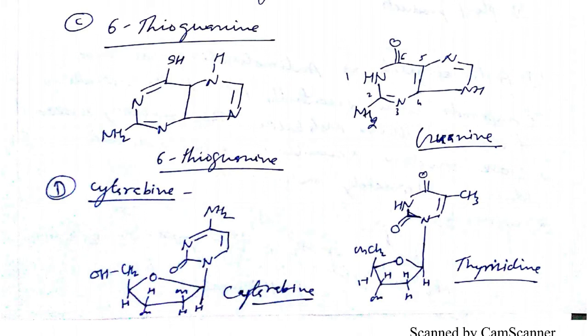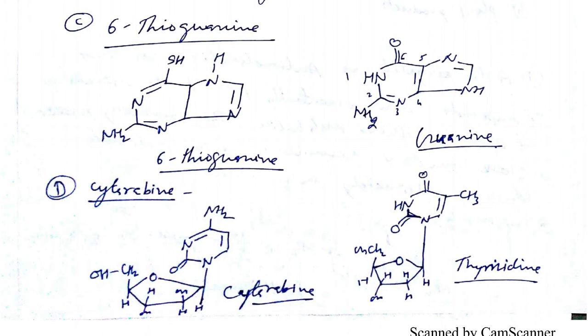The structure of guanine that we discussed with hypoxanthine: at position number 2, the hydrogen is replaced by NH2 in guanine. We discussed that in the previous slide. So look here, this is the guanine structure, and this is thioguanine. At position number 6, the ketonic group is replaced by the SH thio group.